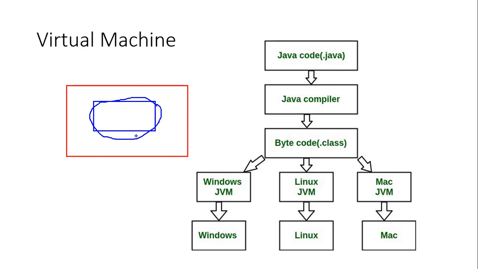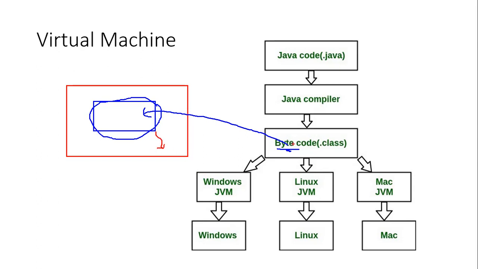What this mini computer is doing is it takes the bytecode and converts it into the appropriate machine instruction and gives it to your machine.